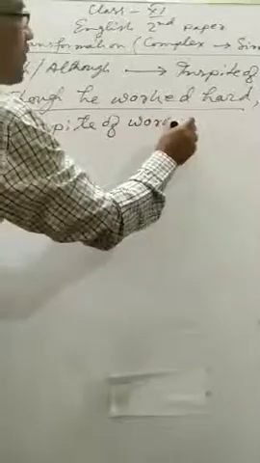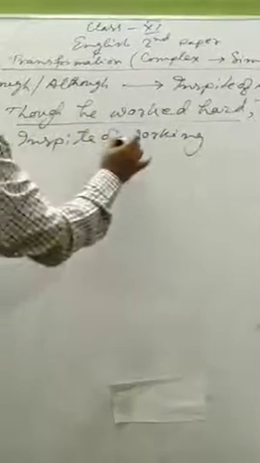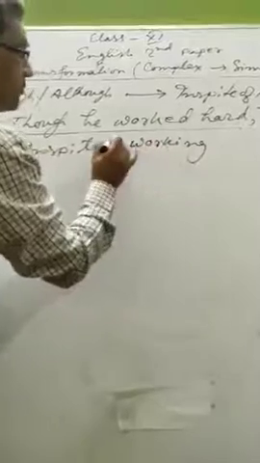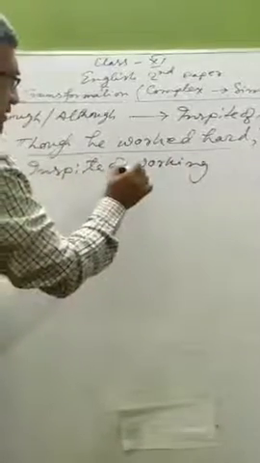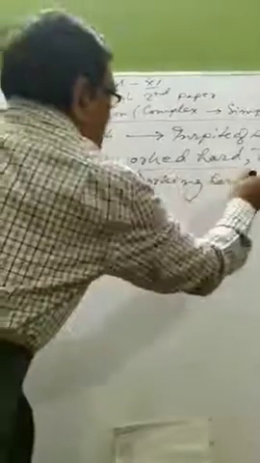We have to use in spite of and then working, because worked is a finite verb. It is in the past tense. Whatever it is, in spite of, as it's a preposition, we have to add ing to the main verb. Work plus ing, that is working, and then hard. In spite of working hard, he failed.